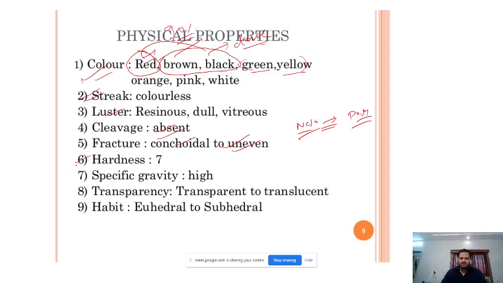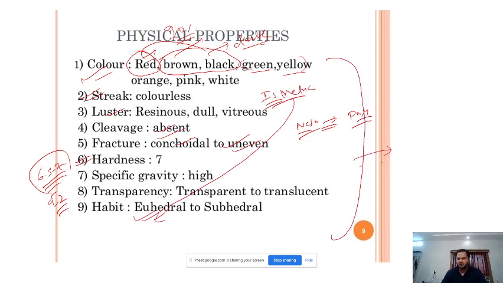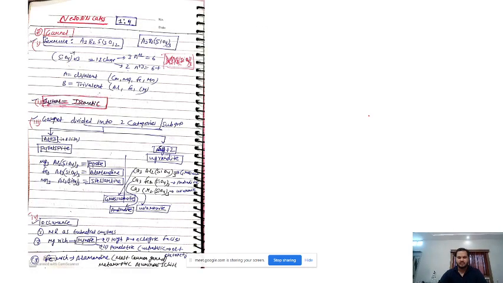We discussed its hardness is about 6.5 to 7. It is as hard as quartz, almost like quartz, all right. And since it is an isotropic mineral which crystallizes in the isometric crystal system, it is bound to have a good euhedral kind of crystal habit. So I think this is something which you can decipher on your own. You don't have to mug up a lot of it, and with time when we read petrology, you will be very comfortable with physical properties, right?